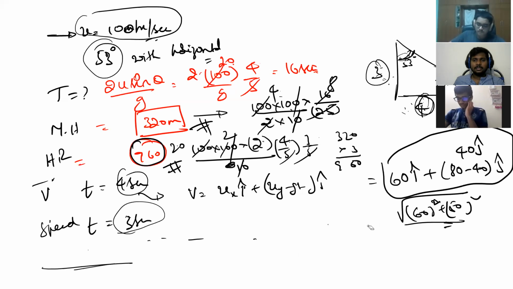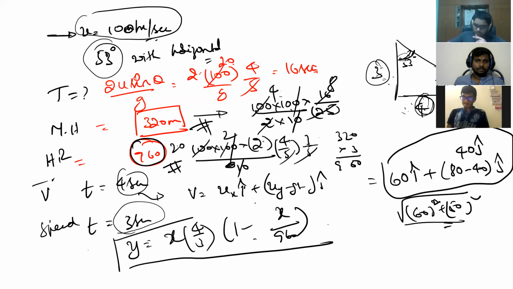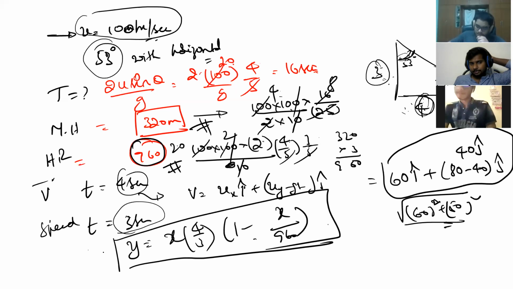Once again, I'll write here. Y is equal to x tan theta. X into tan theta is 4 by 3 here, into 1 minus x by range, which is 960. You got it? Okay. Yes, sir. Okay, sir. Shall I go ahead? Yes, sir.